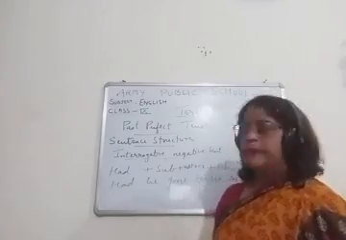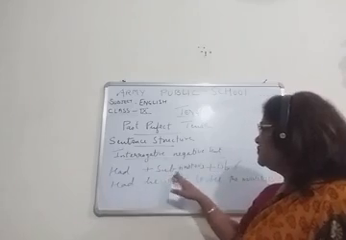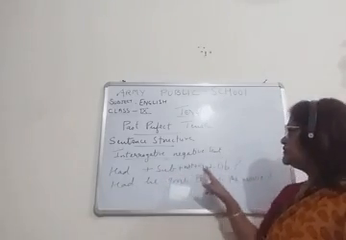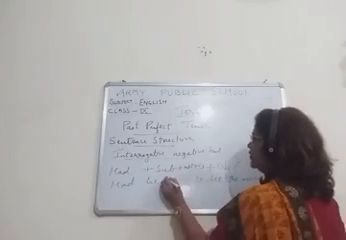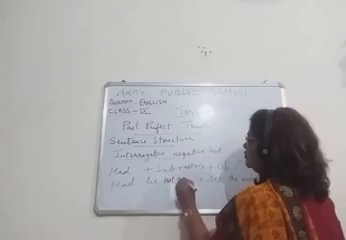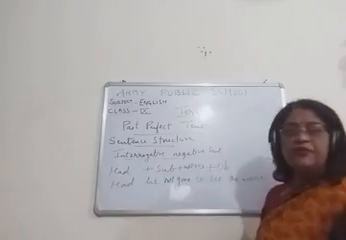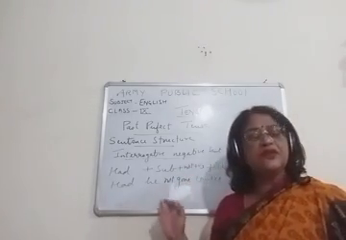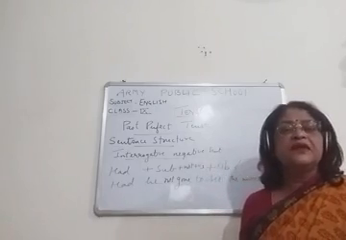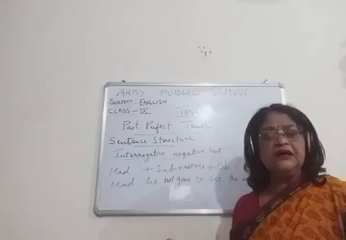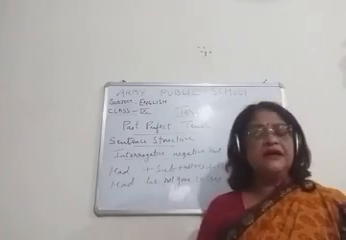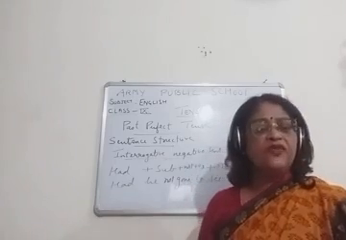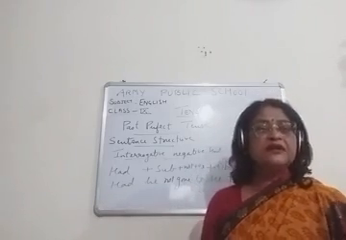Okay, had plus subject plus not plus V3 plus object. Had he not gone to see the movie? This is interrogative negative. Had he not gone to see the movie? Okay, so children, this is the sentence structure of the past perfect tenses.